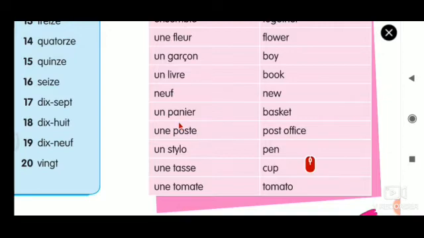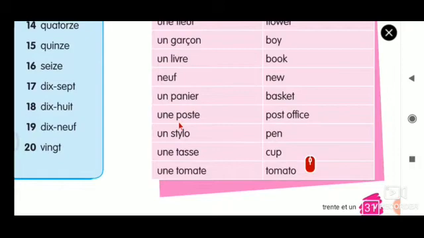Un panier. Un panier is nothing but a basket. Une poste. Why I am pronouncing the T is because the word is ending with a vowel. So whenever it ends with the E, we have to pronounce the letter before it. Une poste, I am stressing the T. That means post office.